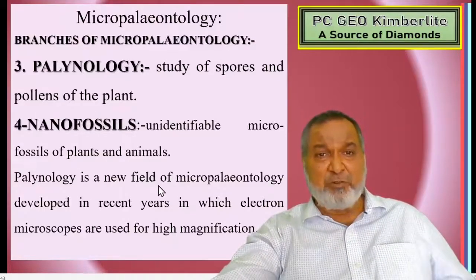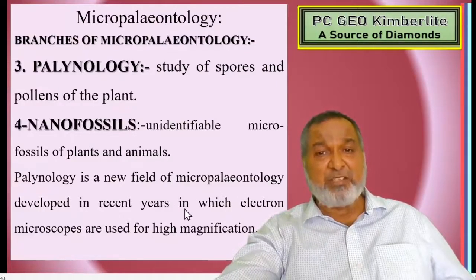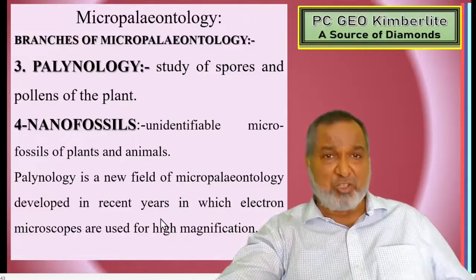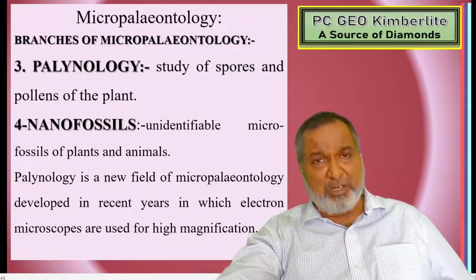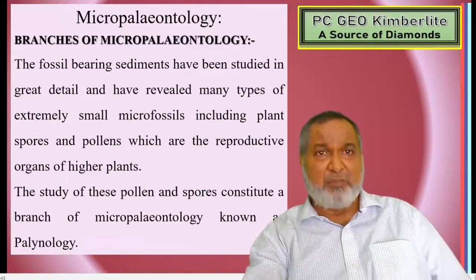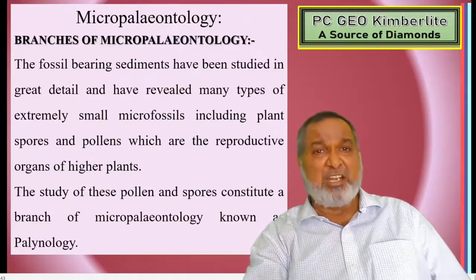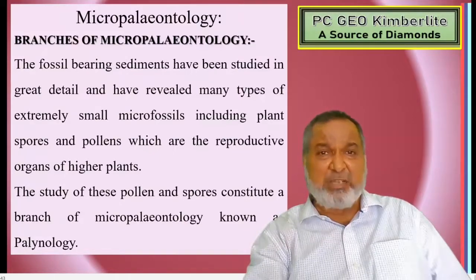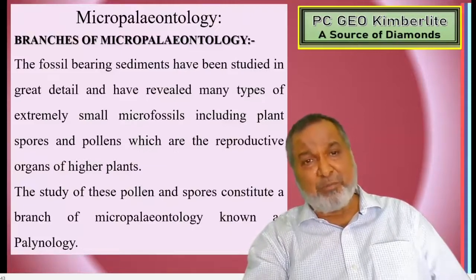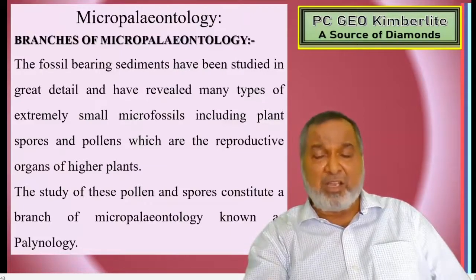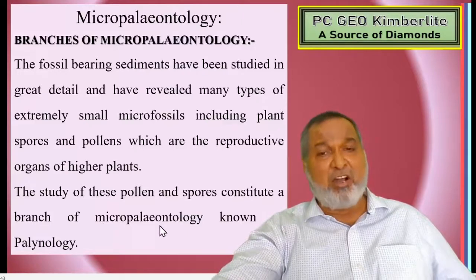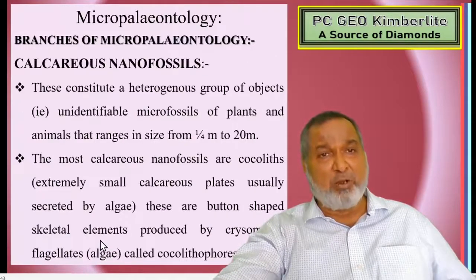Palynology is a new field of micropaleontology developed in recent years, in which electron microscopes are used at high magnifications, and it is used in finding oil and natural gas. That's why it has now become an important branch. The fossil bearing sediments have been studied in great detail and reveal many types of extremely small microfossils, including plant spores and pollens, which are reproductive organs of higher plants. The study of these pollens and spores constitutes a branch of micropaleontology called palynology.